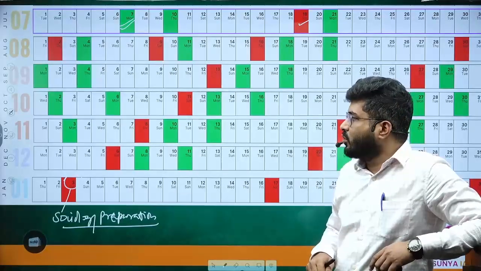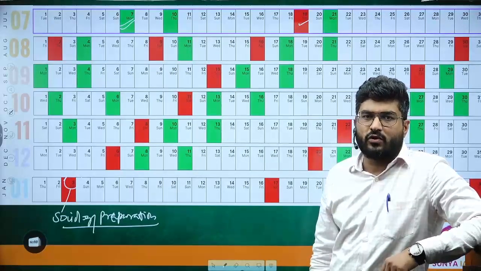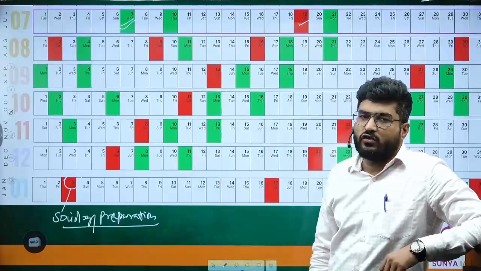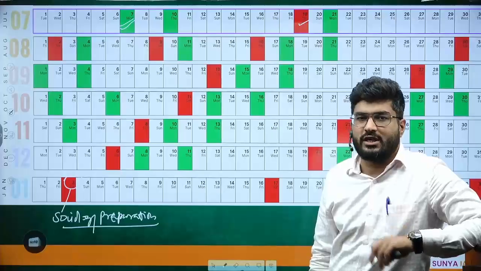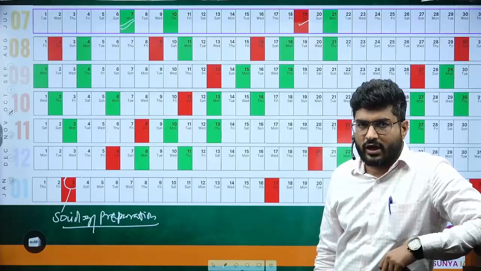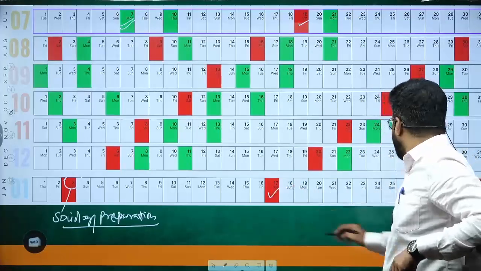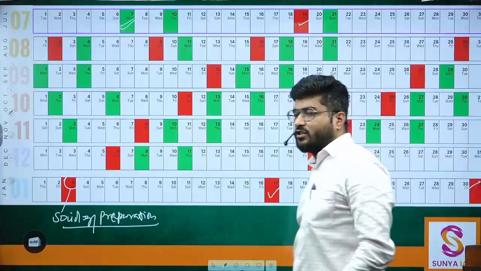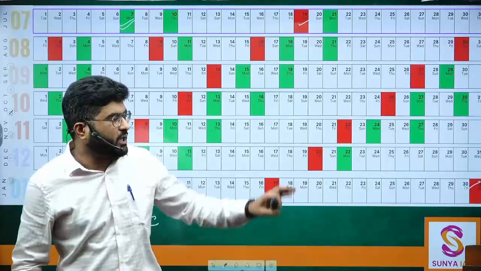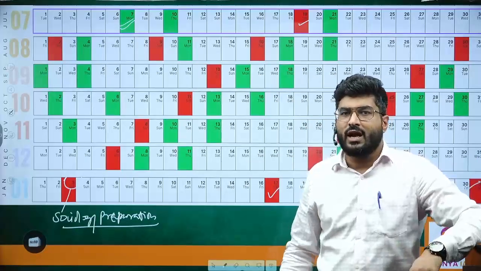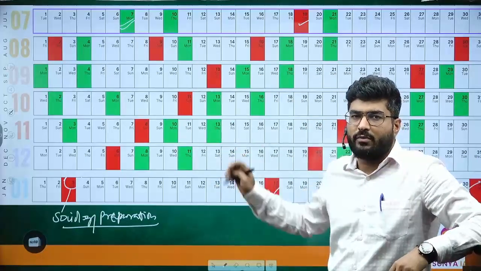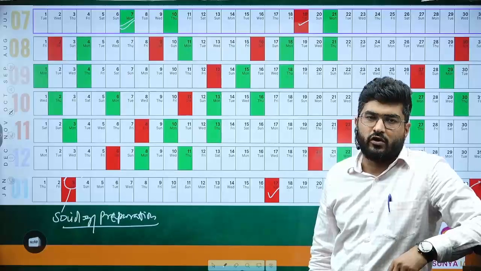So there will be a total of 20 tests for this particular program. By 3rd of January, you will be done with 14 tests, 7 sectional tests for each syllabus, for each paper. Okay. Then on 17th and 31st January, you will be done with your full length tests also. So by 31st January, you will have completed 16 tests with this schedule. And the remaining 4 tests will be between your prelims and mains of 2026.